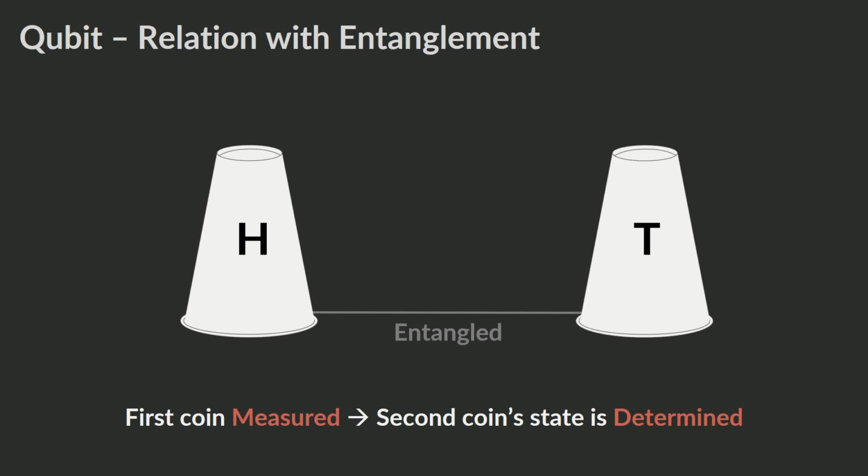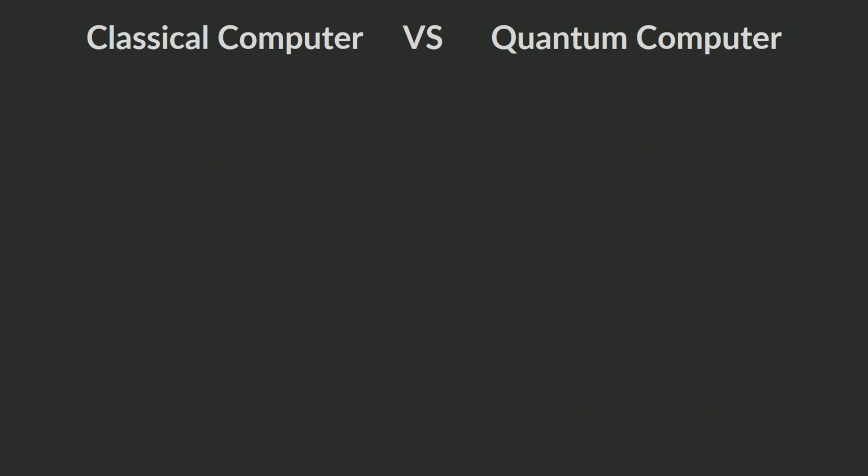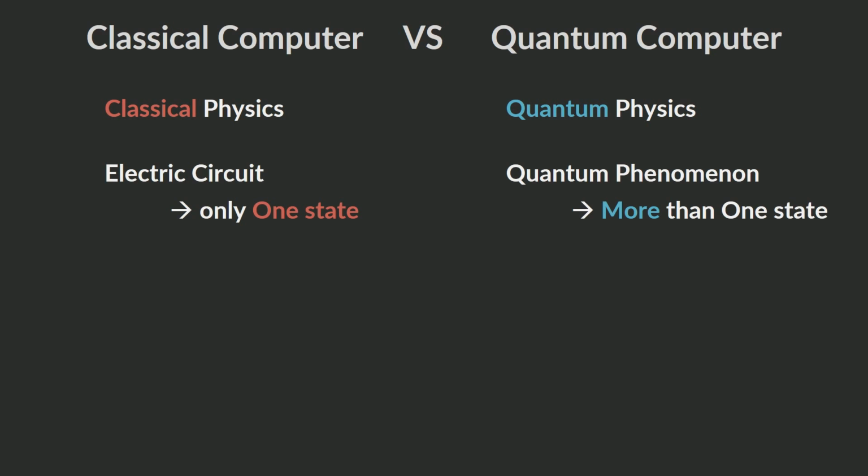Then what is a quantum computer again? Comparing a classical computer and a quantum computer will help you to imagine. A classical computer is based on classical physics, and a quantum computer is based on quantum physics. The electric circuit in a classical computer can express only one state, but quantum phenomena, which are for quantum computers, can express more than one state.